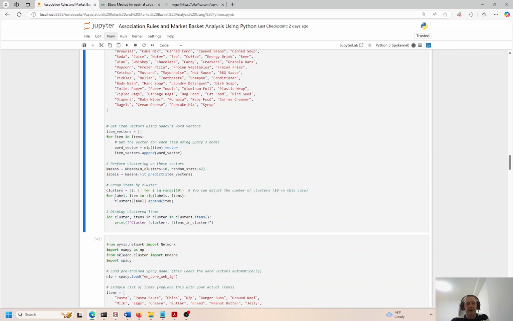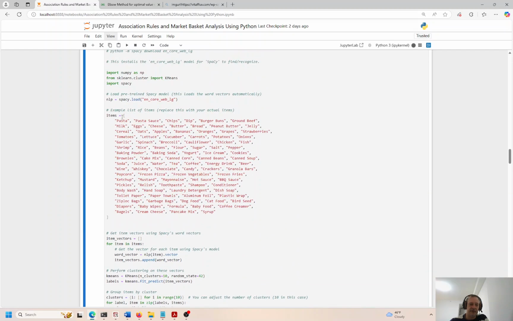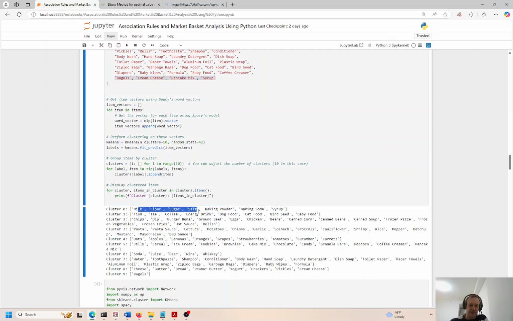So instead of TF-IDF, we're using a pre-trained model, and again, we're putting in the same terms that we had before: pasta, pasta sauce, chips, burgers, buns, ground beef, all the way through bagels, cream cheese, pancake, and syrup. Okay, so here are our clusters: milk, flour, sugar, baking powder, baking soda, syrup. So that seems to make sense. So this pre-trained model, right off the bat, I think this is working. We have bird seed, baby food. Do these go together? I don't know. According to the model, they do.